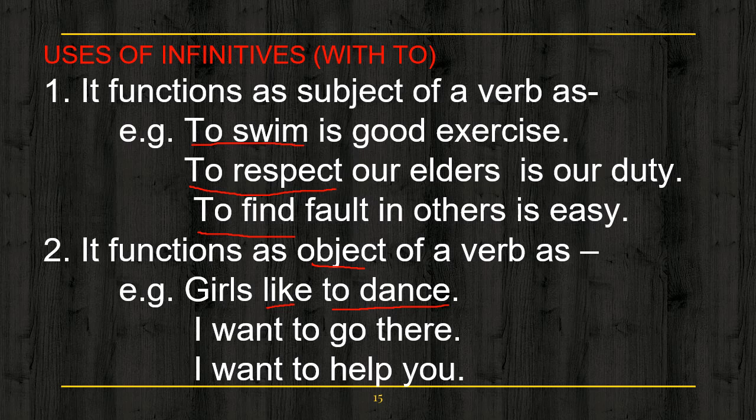See the next example. I want to go there. To go is an infinitive which is working as the object of the verb want. I want to help you. To help is also an infinitive which is working as an object of the verb want. Okay, I hope it is clear to you.